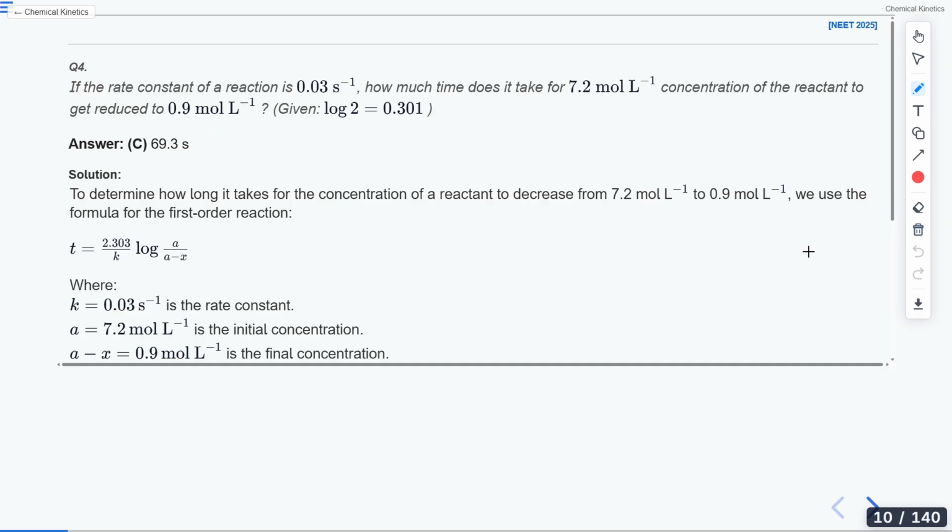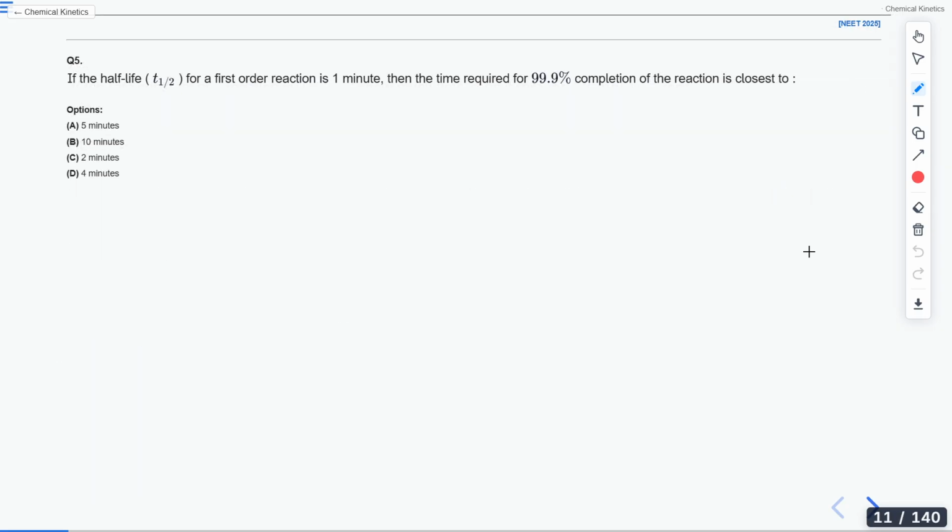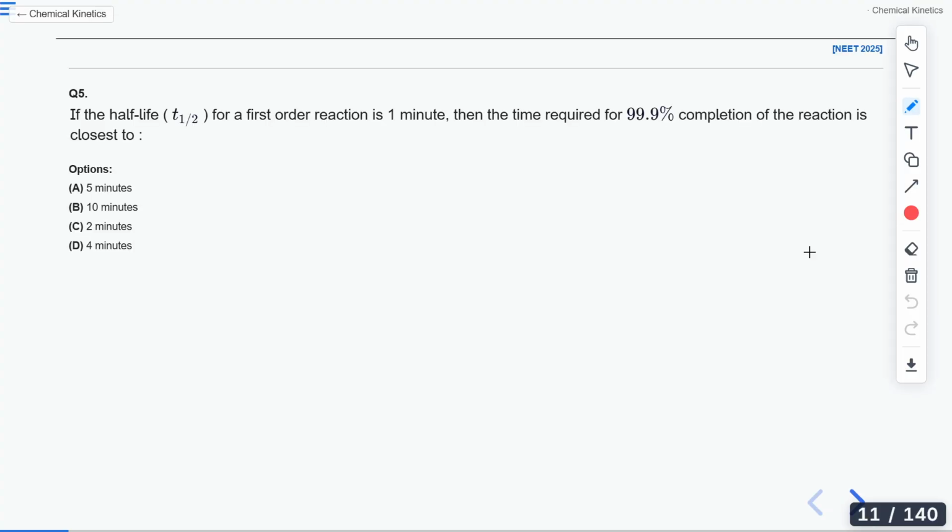Now, moving on to the next question. Here, you are given the half-life for a first order reaction. It is given as 1 minute. Now, you have to tell me what is the time required for 99.9% completion. Tell me what will be the correct answer.